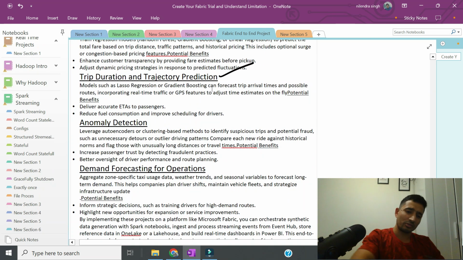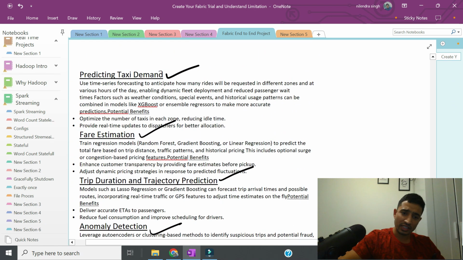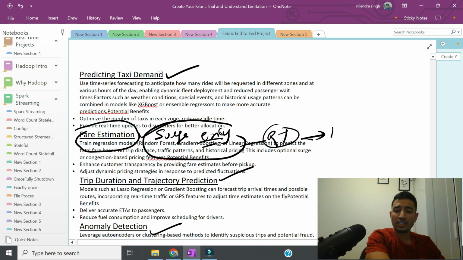And then we can do the anomaly detection, demand forecasting. We can see any of these, but one thing what I would like to see is around fare estimation, or even what we call surge pricing, right?